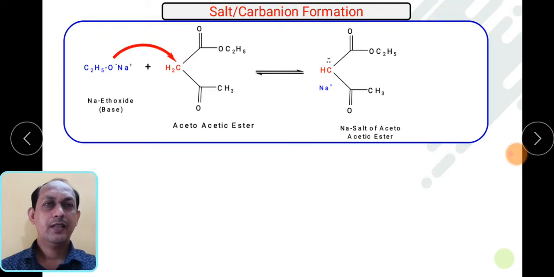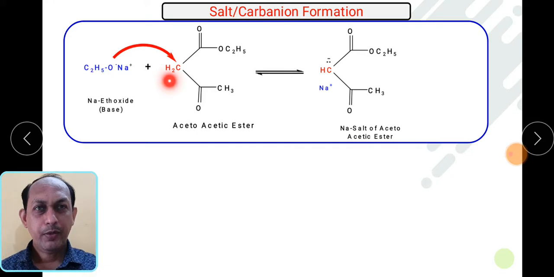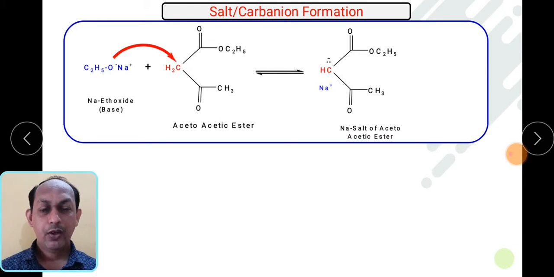So let us see, the first part is the salt formation, or how a carbanion is formed from the active methylene compound. So this is an acetoacetic ester, a ketoester. On one side there is a keto group, on the other side there is an ester group. So these particular protons are acidic. As they are attached on both sides to electron withdrawing groups, due to the minus I effect these protons carry a positive charge, and as a result they become very activated, or very acidic, and they can be easily picked up by strong bases such as sodium ethoxide.